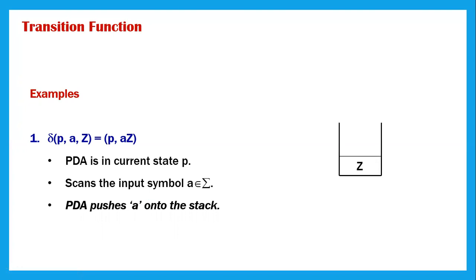That means A is pushed onto the stack here. So this is how the stack looks. Z is the initial symbol we have on the stack. Whenever Z is there on the stack and nothing else, that means the stack is empty and the pointer will be pointing to Z. Then I'm reading A. Once I read A, it will be pushed onto the stack and the pointer will be moved to A here. So this is the meaning of this transition function.